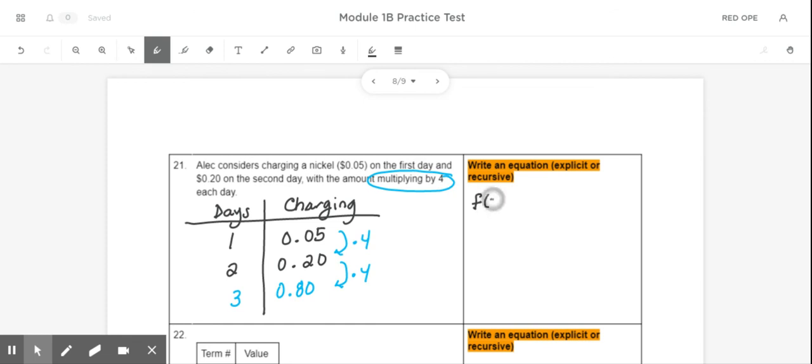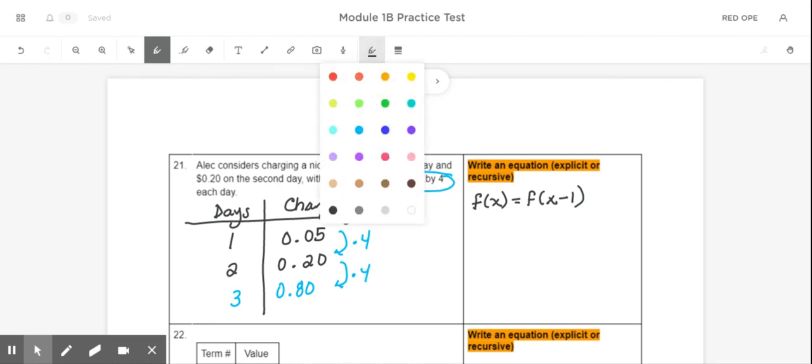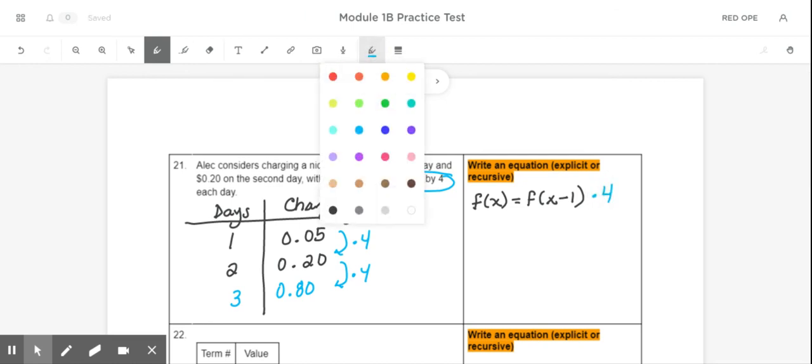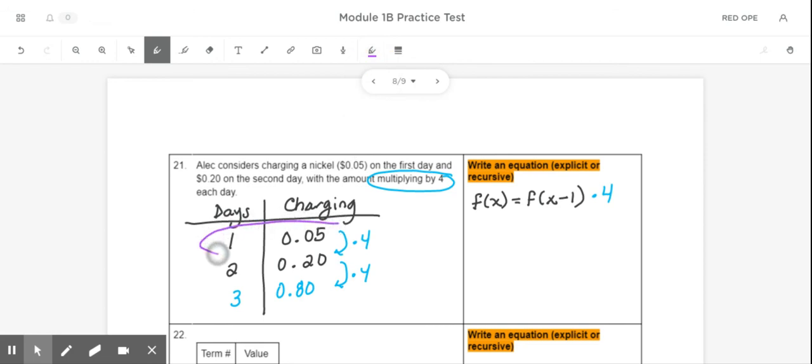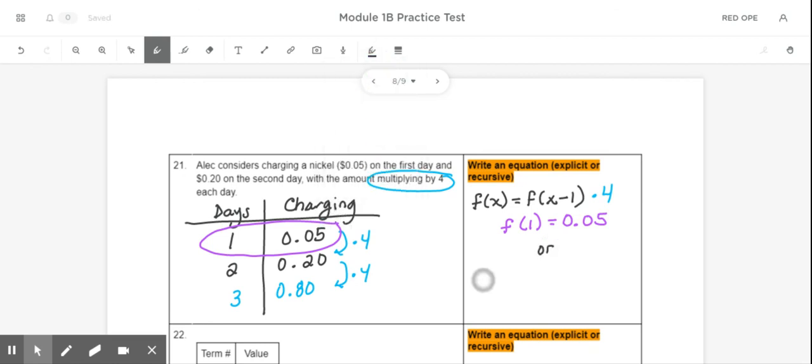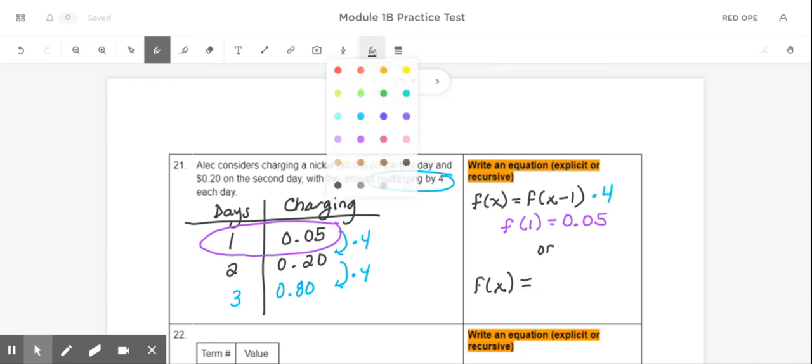And so our recursive would start off with f of x equals f of x minus 1, and then our pattern, which is times 4. And then we need a starting value. So the starting value here would be 1 and then 5 cents. So f of 1 equals 0.05.